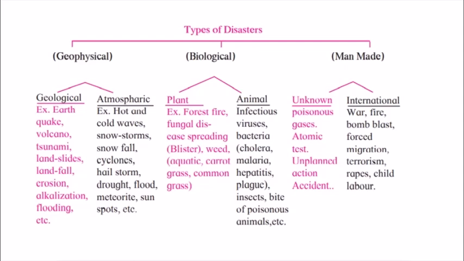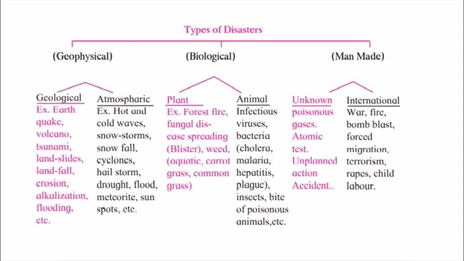So there are different types of disaster based on different aspects. For example, we have geophysical, biological and man-made. Geophysical includes the disasters which are related to nature, for example, related to atmosphere and land. So all the disasters which happen in the atmosphere or on the land are included in the geophysical type of disaster. So it has two types, that is geological and atmospheric.